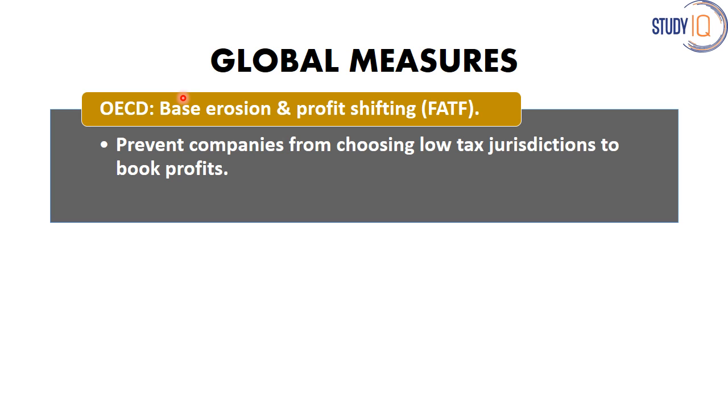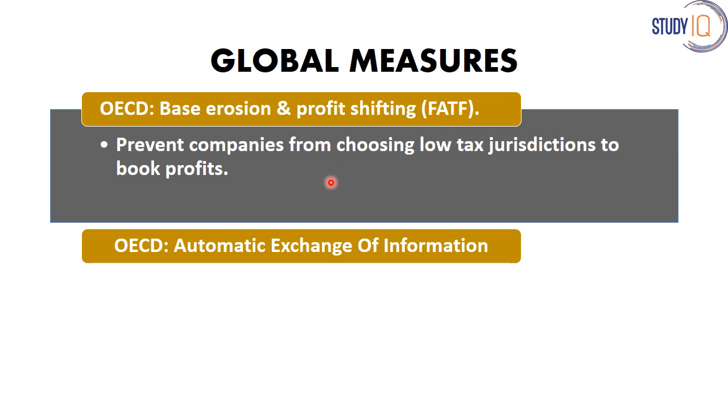To prevent this, the OECD countries have agreed to prevent companies from choosing a low tax jurisdiction to book their profits, and for this, the Financial Action Task Force has also been formulated by the OECD. It will check money laundering and terrorist financing.